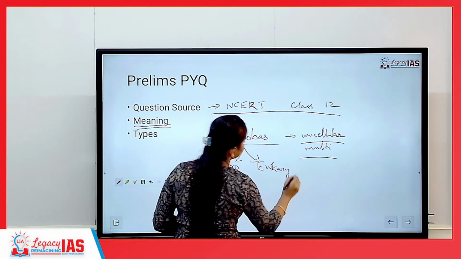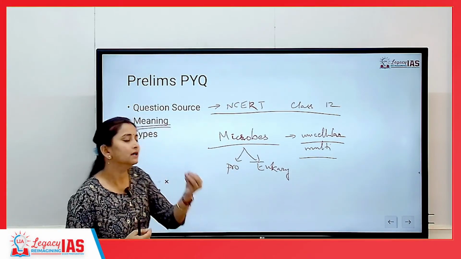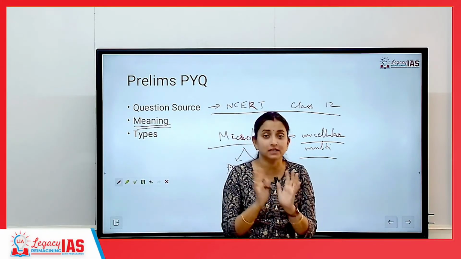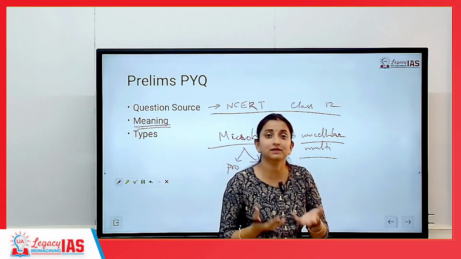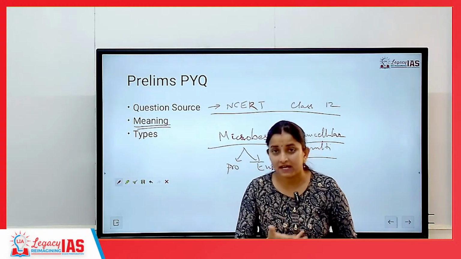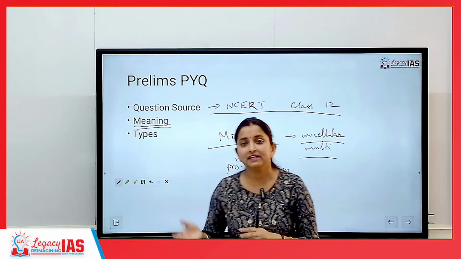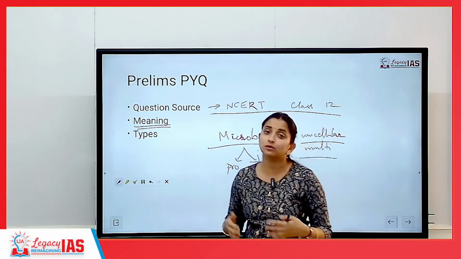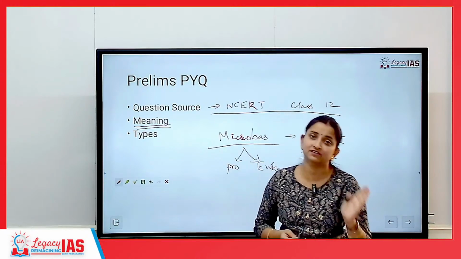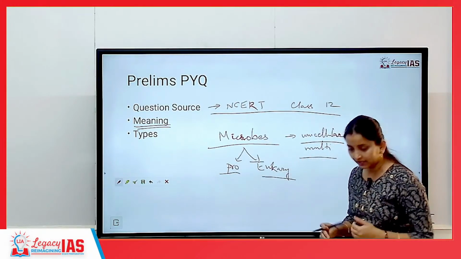What are prokaryotes and what are eukaryotes? Prokaryotes means the cell will be primitive. Primitive means it will have just a single nucleus with no developed cellular structure. Eukaryotes means they will have mitochondria, nucleus, plasma also. So there will be so many components of the cell. The cell has evolved. But in a prokaryotic cell, the cell has not been able to evolve. So the organism itself has cells which are primitive in nature. So prokaryotes are primitive cells, eukaryotes are developed cells.